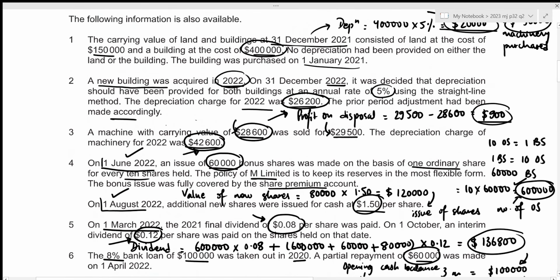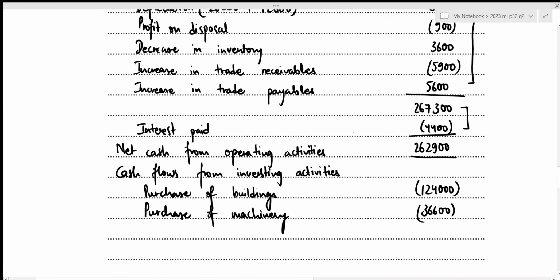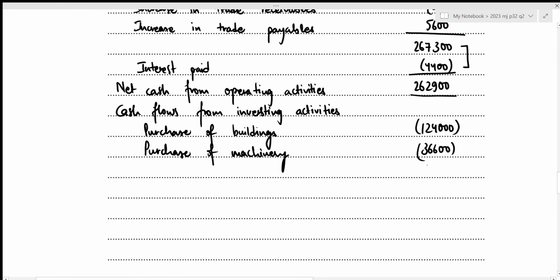Right here, a machine with carrying value of 28,600 was sold for 29,500, which means that this is the amount that we received by selling our machine. So this is the amount received, which is cash inflow. We just need to add this amount. So that's 29,500, which is our sale of machinery.